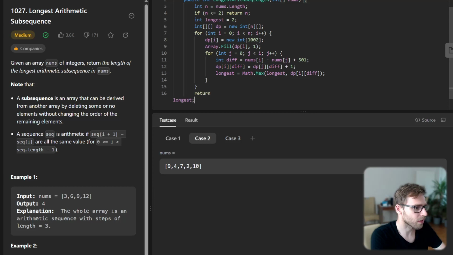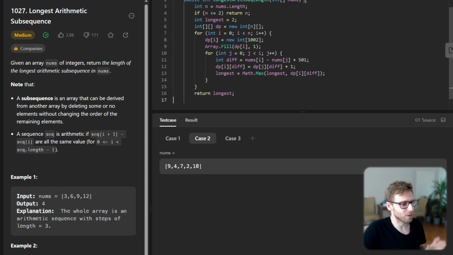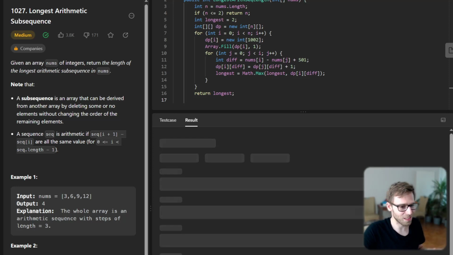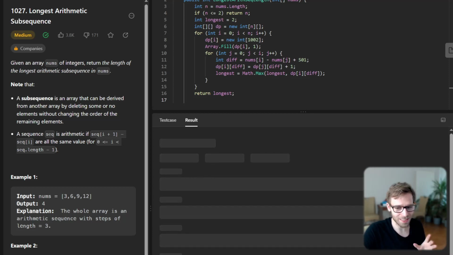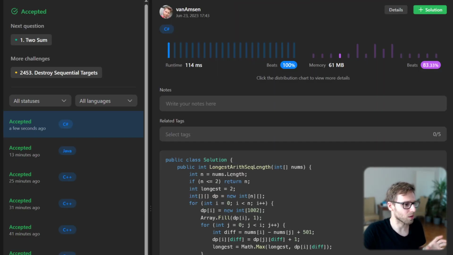Then return longest. So let's run our code and see if it's working. Yeah, it's working. As you can see, the case we mentioned before is passed. So we can run it for unseen test cases and see how efficient our solution is, and I will explain right away what we did. So we beat 100% of other solutions, and with respect to memory 83%. As you can see, it's quite an efficient one.